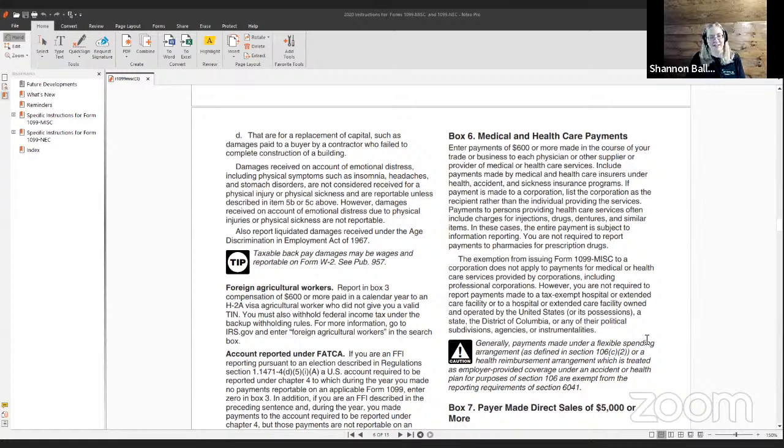Also, report liquidated damages received under the Age Discrimination in Employment Act of 1967. So all that to say, it's taxable unless it's not, and some exclusions apply.